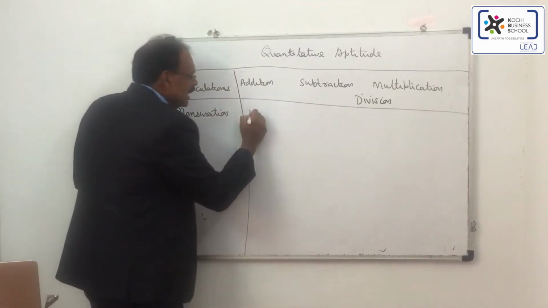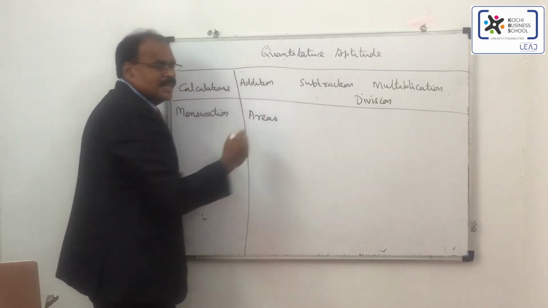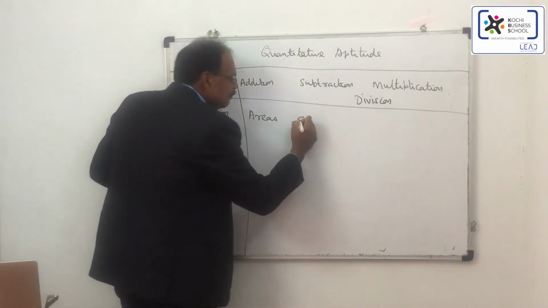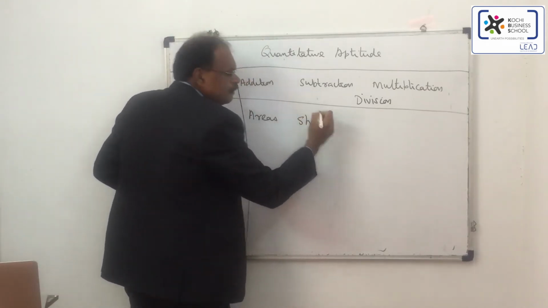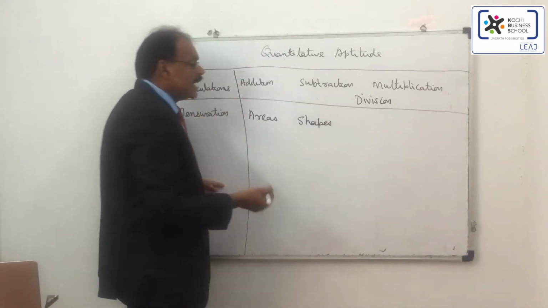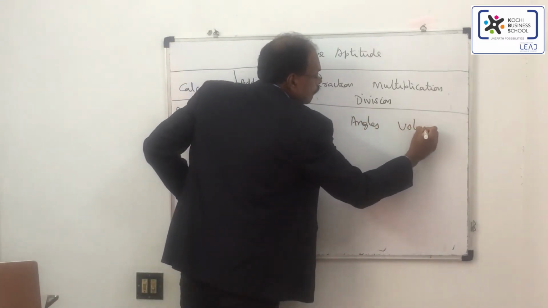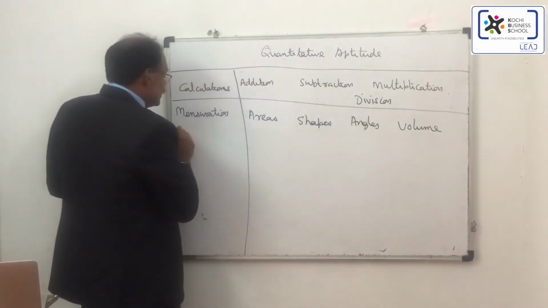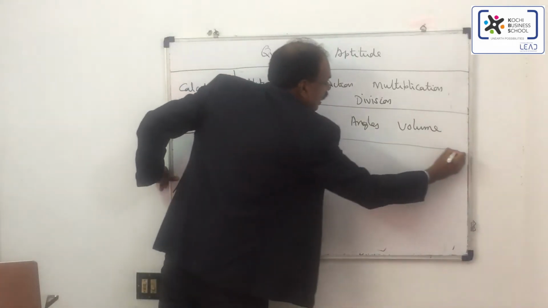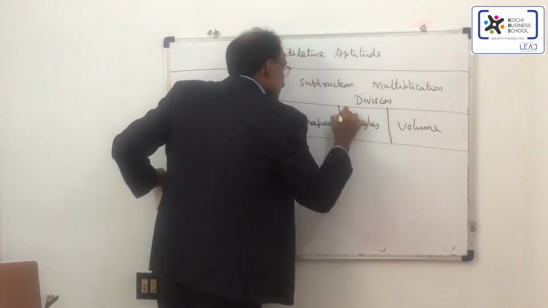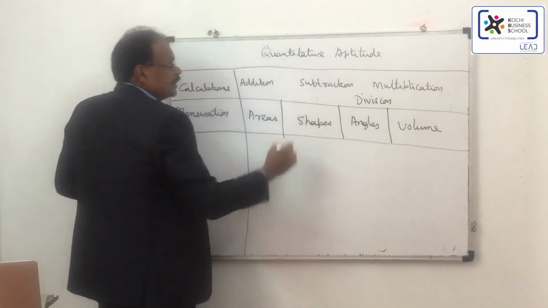So you can see areas, shapes, angles, volume. So these are a set of basic questions that come in quantitative aptitude in the case of mensuration.